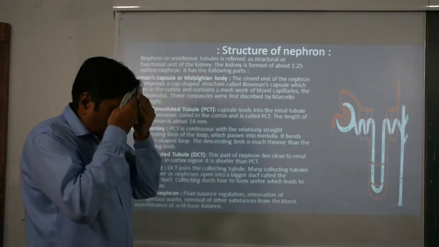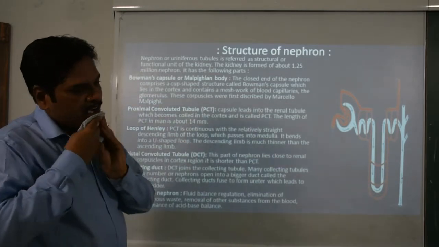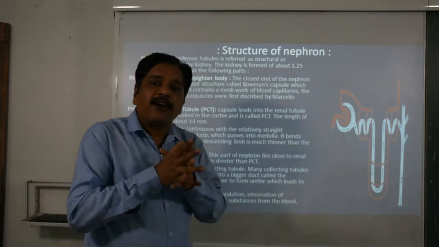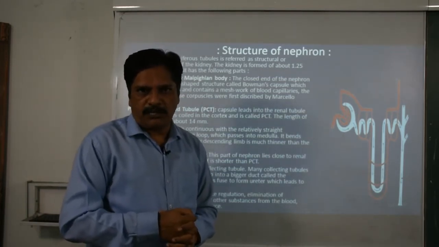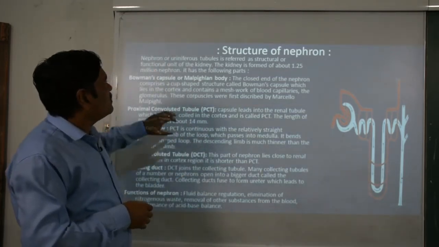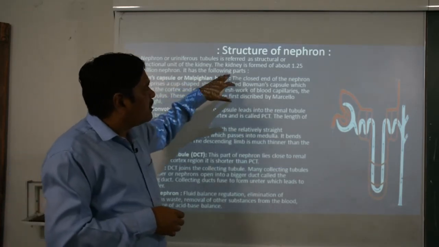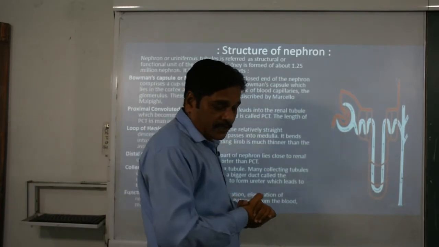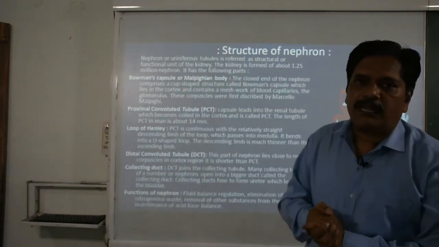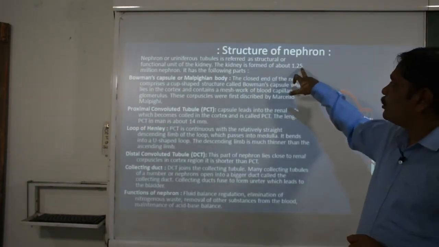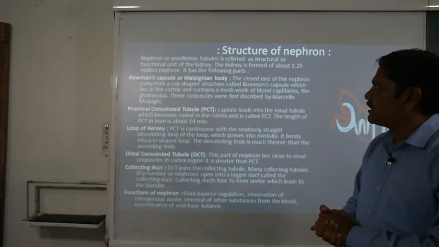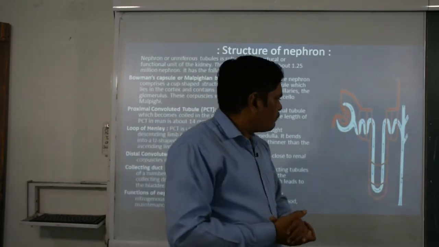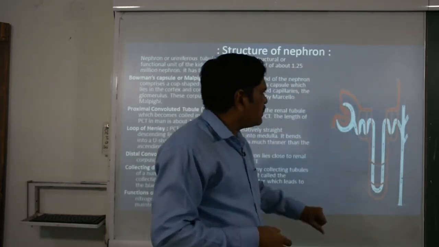Clear? You know what the nephron is. Nephrons, or uriniferous tubules, are the functional unit of the kidney. A kidney contains 1.25 million nephrons. See, such a huge number is there. Nearly 1.25 million nephrons are present in the kidney. Clear? So it is quite compulsory to learn about the structure of the nephron.